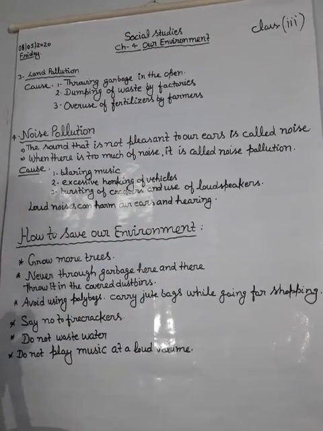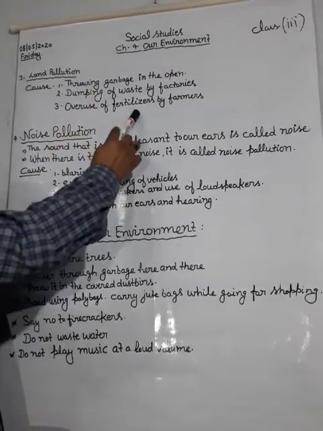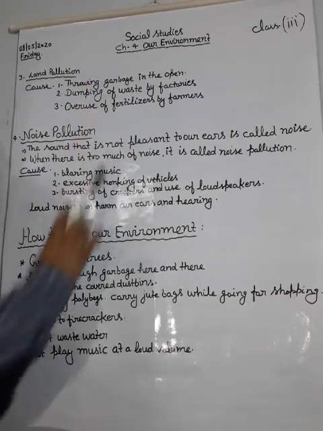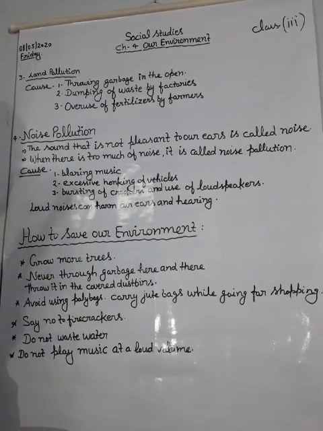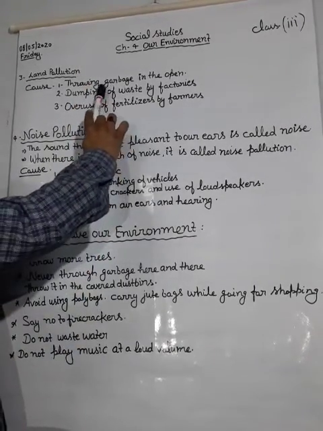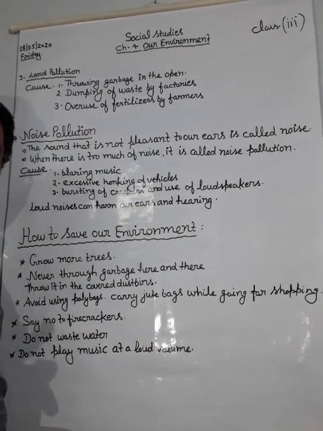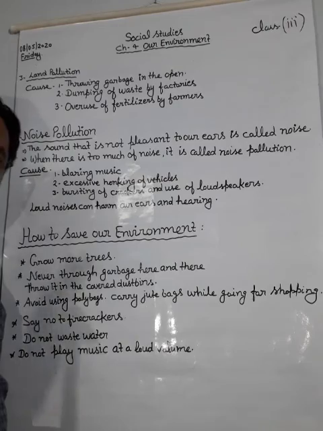And my dear student, here I want to discuss with you the solution of land pollution, what we can do to stop land pollution. Throwing garbage in the open: we should throw our garbage in a proper place.